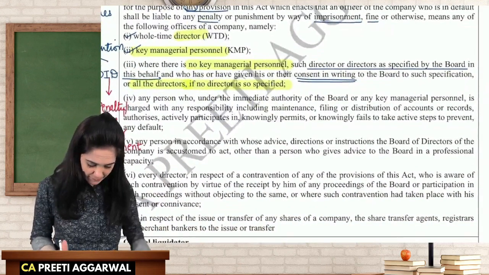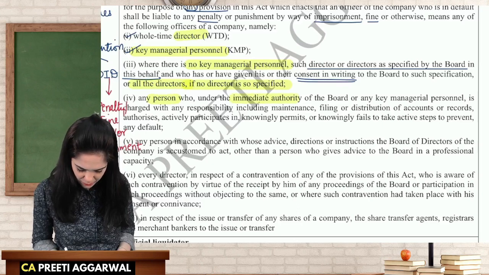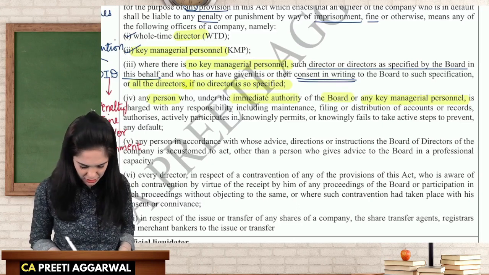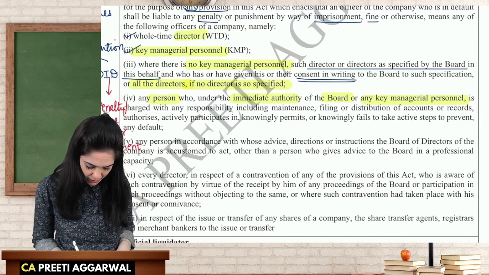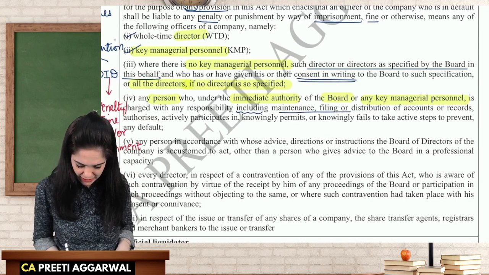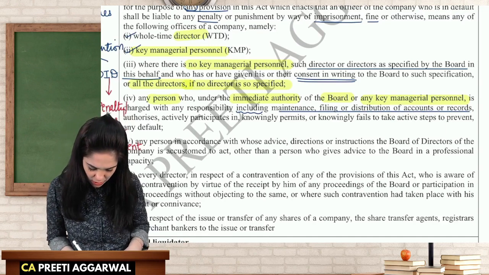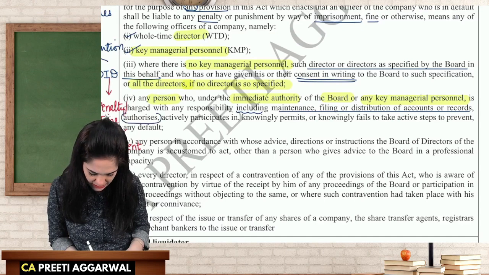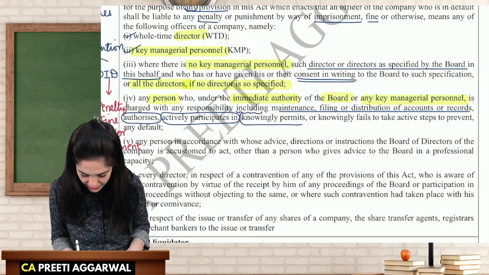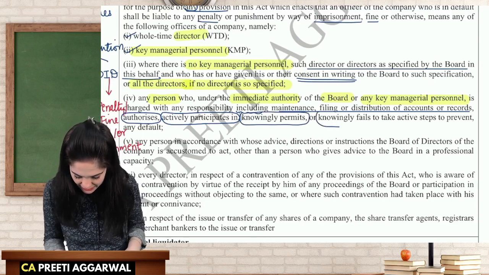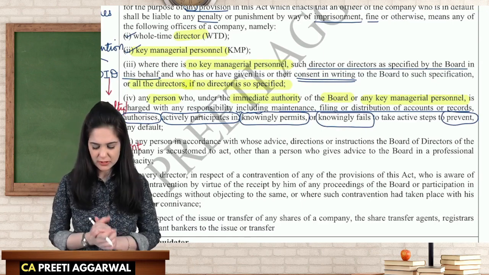Okay. Any person who is under the immediate authority of the board or any key managerial personnel is charged with a responsibility including maintenance, filing, distribution of accounts or records, authorizes or, let me highlight the word, authorizes, actively participates in, knowingly permits, knowingly fails to take active steps to prevent any default.